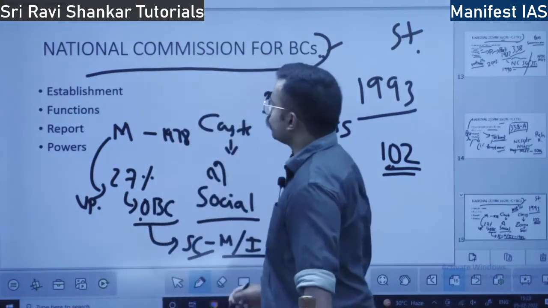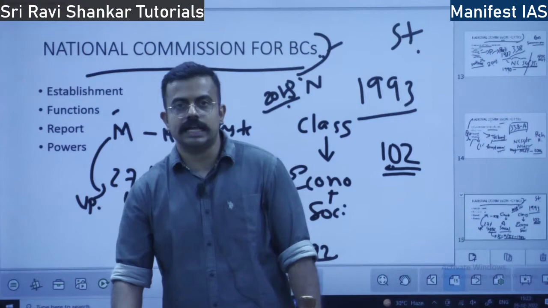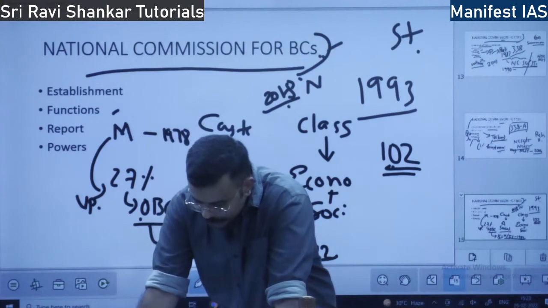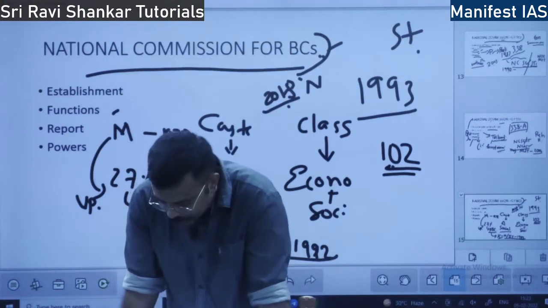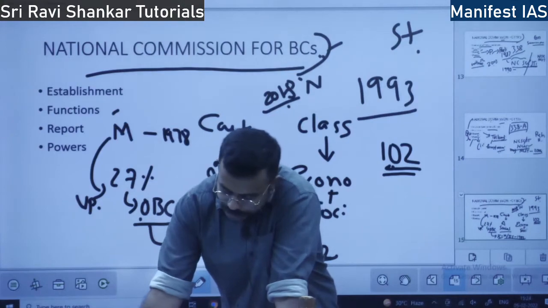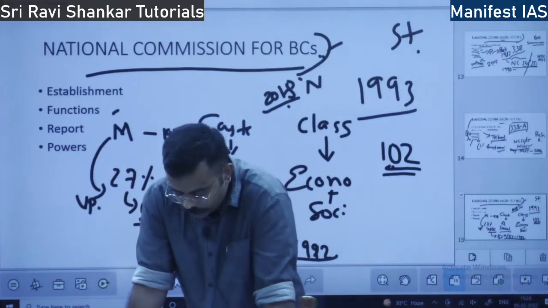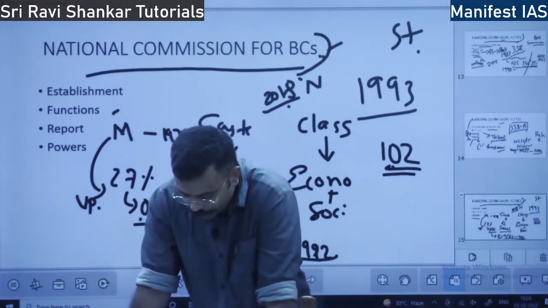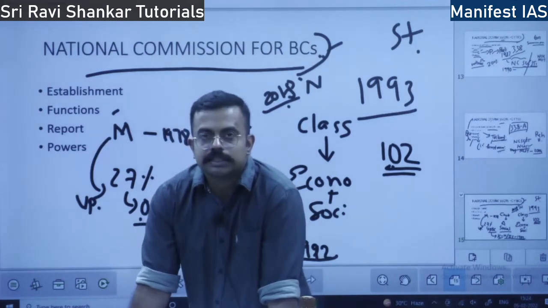Okay. What are the functions of the commission? Similar functions to NCSC and NCST: to investigate the condition and the safeguards of the socially and economically backward classes, to investigate the legal safeguards for socially and economically backward classes, to inquire into specific complaints, any complaint made by these communities.